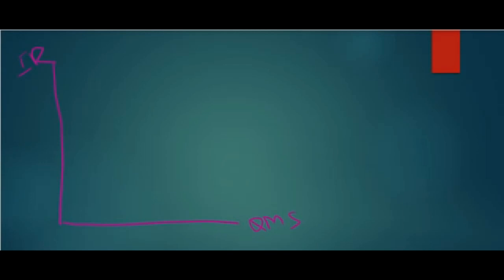For example, this is the demand curve for the money supplied, and let's say the money supplied by the central bank is this quantity, Q1, and this is the current interest rate, IR1, at this point of equilibrium.